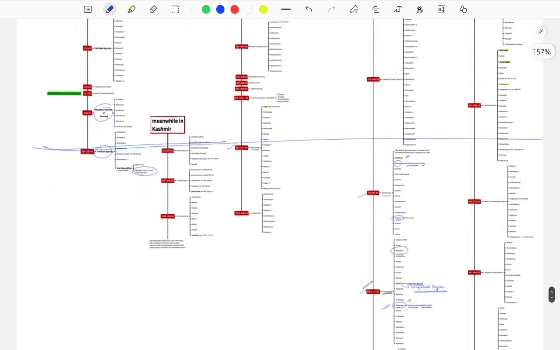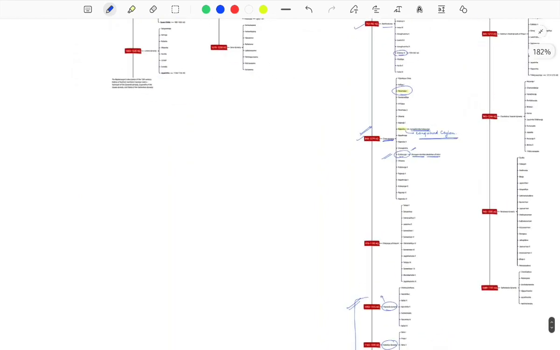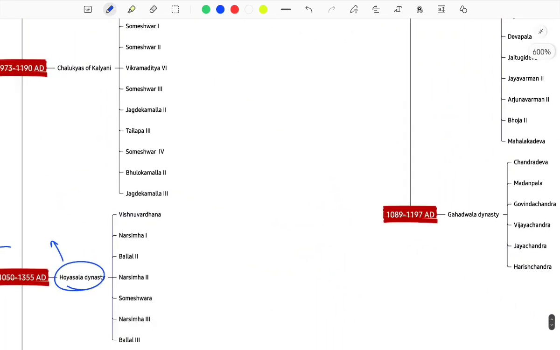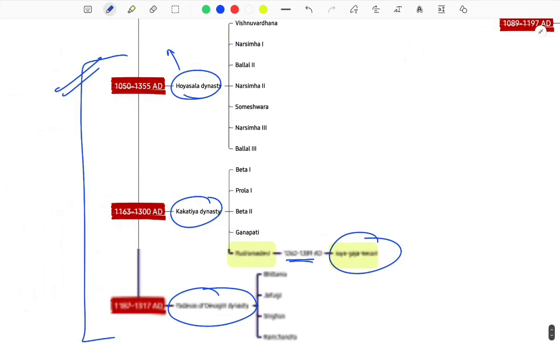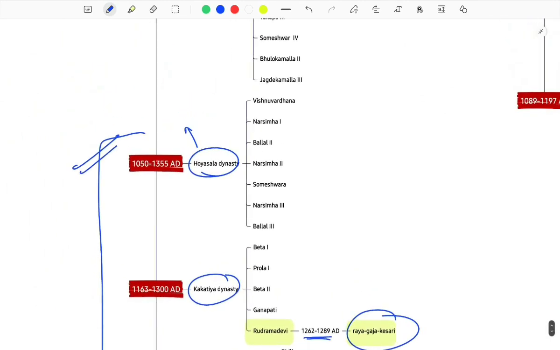This is all what is quite relevant and may help you to just streamline with your chapters whenever you read them. So these are just prominent kings, okay, like Vishnuvardhana. So just remember Vishnuvardhana and Ballala III, and Vishnuvardhana especially, okay, as the kings ruling under the Hoysala dynasty. And this dynasty was ruling between 1050 to 1355 AD approximately.